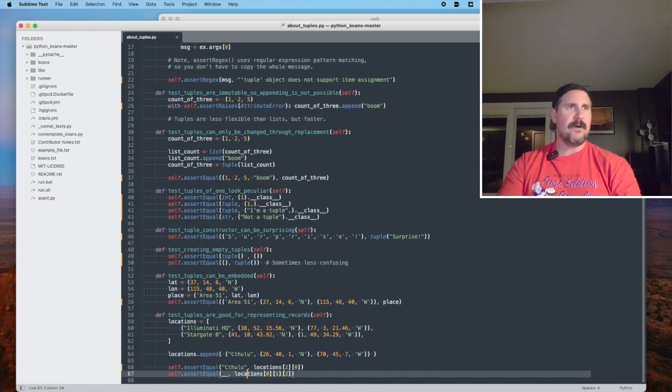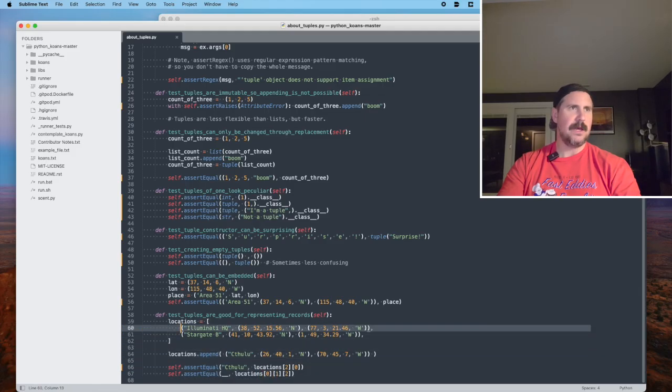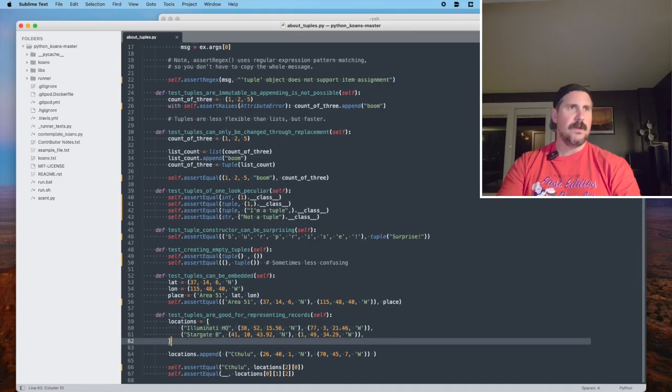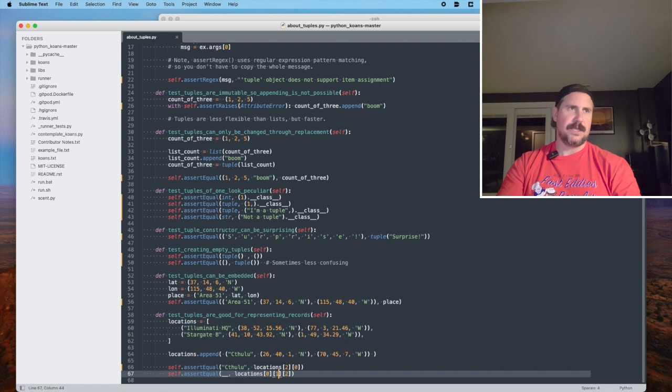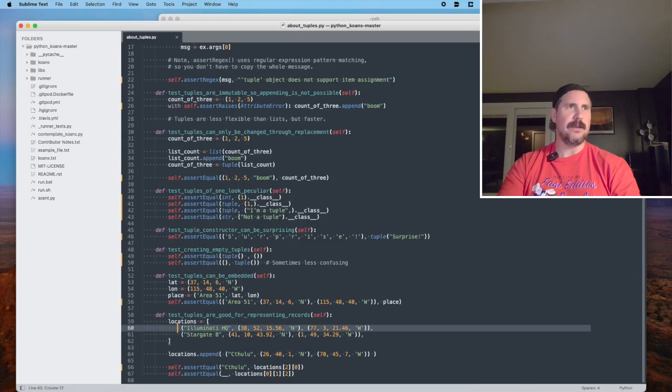All right, so now locations. In the list of locations, give me the first item at the 0th index. And so that will be this one right here. Then give me the item at the 1 index. We're working on line 60, only on line 60. That's the data structure we're looking at. The item at the first index is going to be this one here.